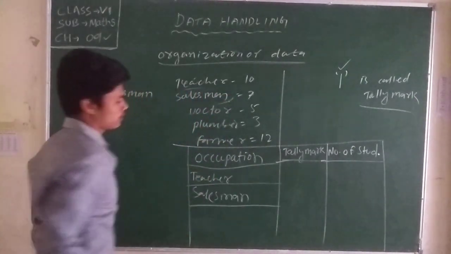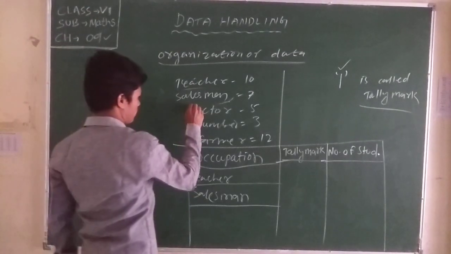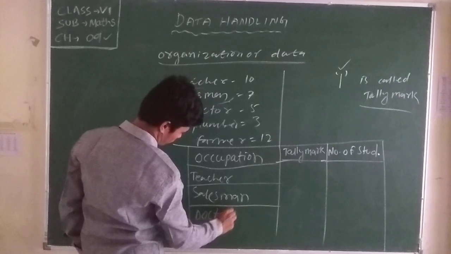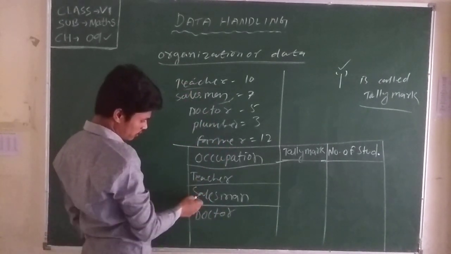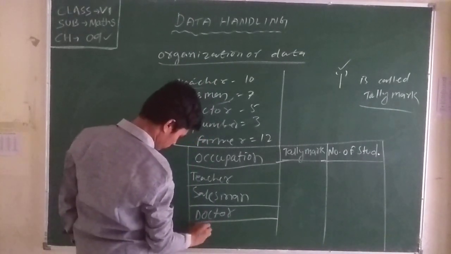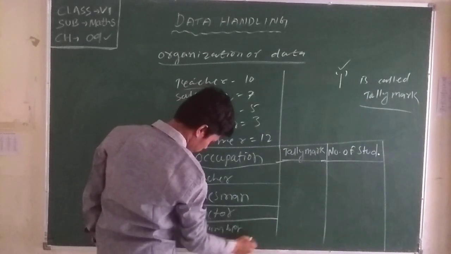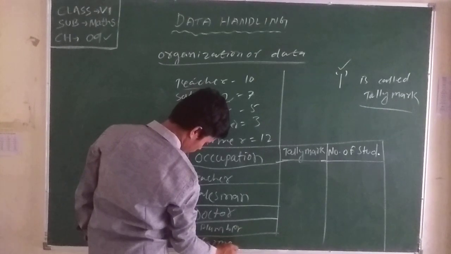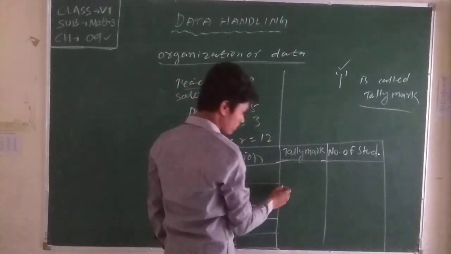Third one is what? Doctor. Teacher, salesman, doctor, plumber, farmer. Plumber. Last one is farmer.